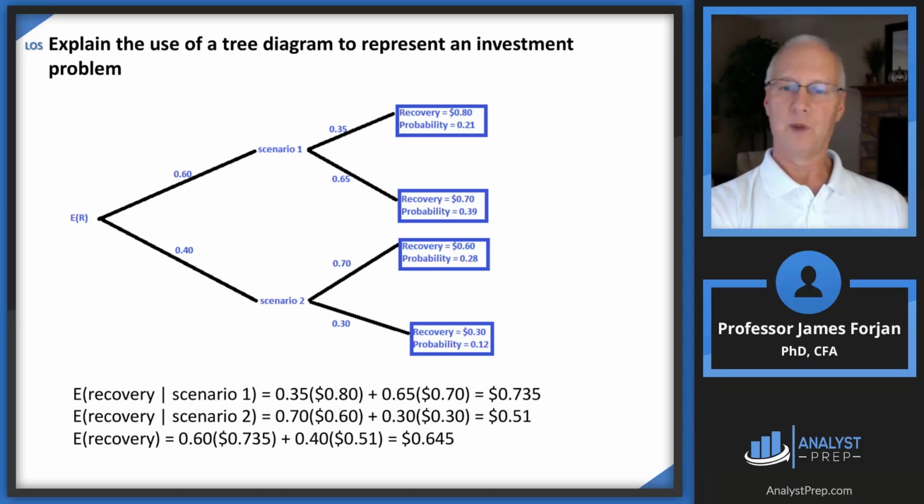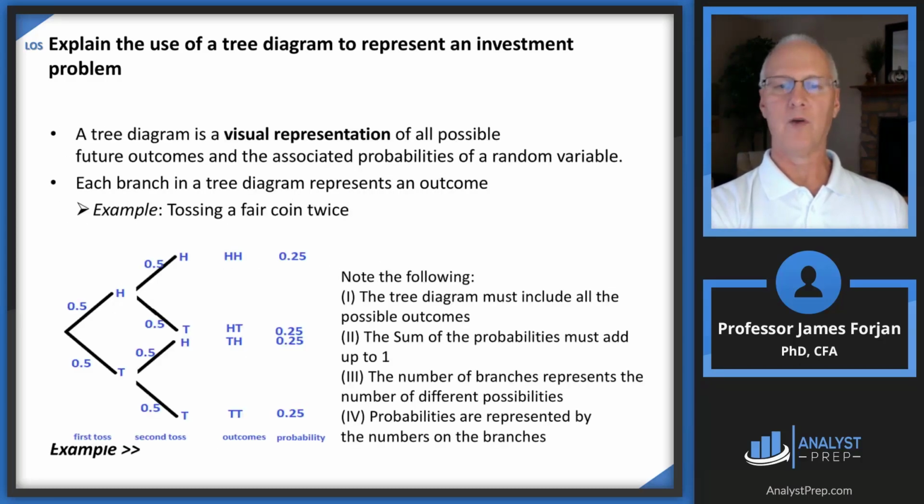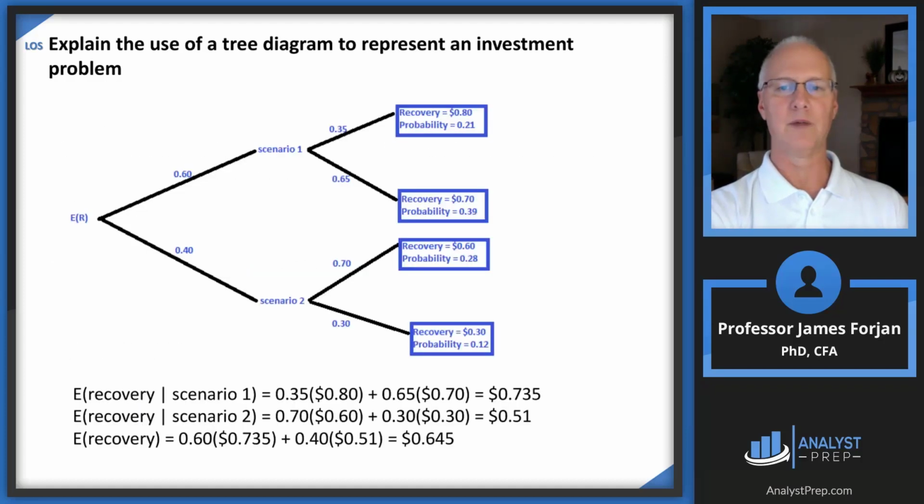Now, let's figure out those probabilities. Let me go back here. Notice that in that far right column, those probabilities were 25, 25, 25, and 25 because 0.5 times 0.5 is 25, right? So come down here, we're going to do the same thing. If we recover 80 cents, all we're doing is multiplying those top two probabilities. So 35% times 60% is 21%. And then 60% times 65% is 39%. So we have a 39% chance of getting 70 cents and a 21% chance of getting 80 cents. And you do the same thing on the bottom.